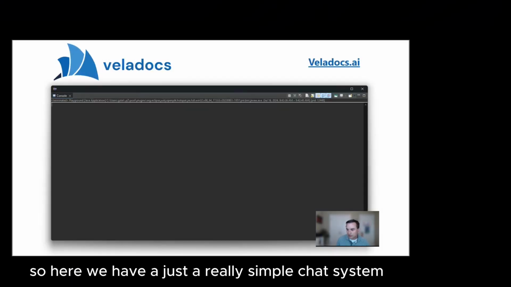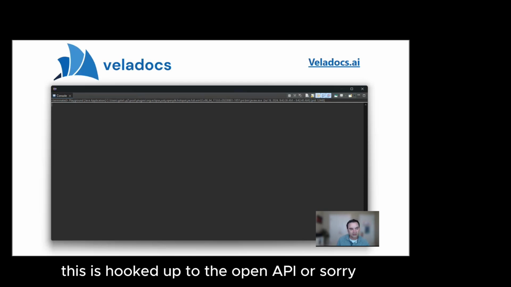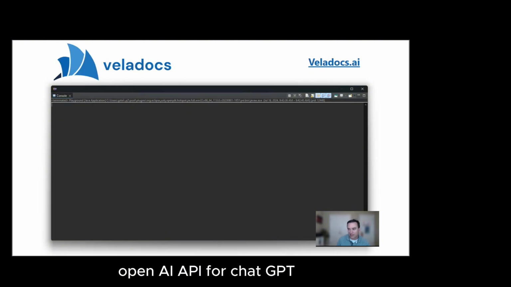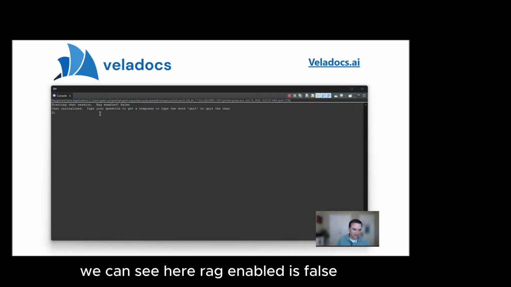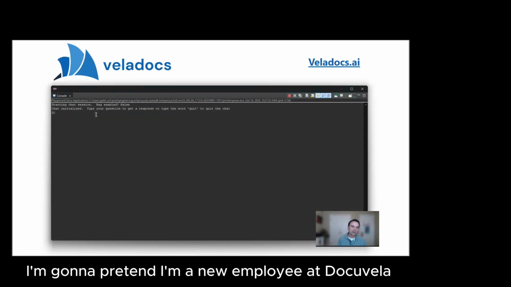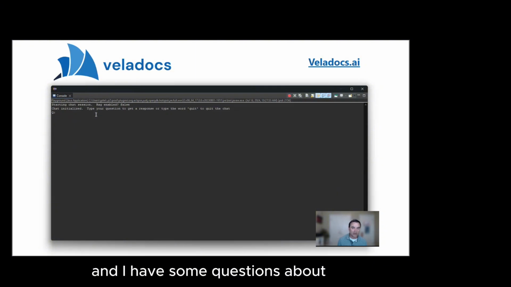Okay, so here we have just a really simple chat system. This is hooked up to the OpenAI API for ChatGPT. And what I'm going to do is start it in a mode without RAG first. In this example, we can see here RAG enabled is false. I'm going to pretend I'm a new employee at Docuvela, and I have some questions about how to set up my passwords.